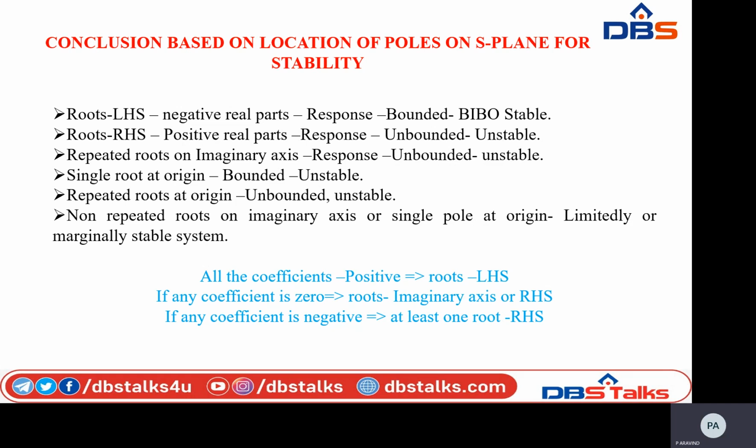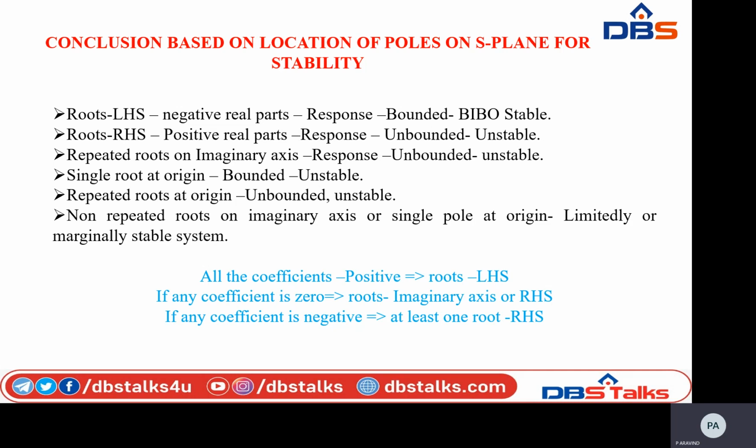Here we are going to see the conclusion based on the location of poles on the S plane for stability. The stability of the system depends on the location of roots of the characteristic equation.